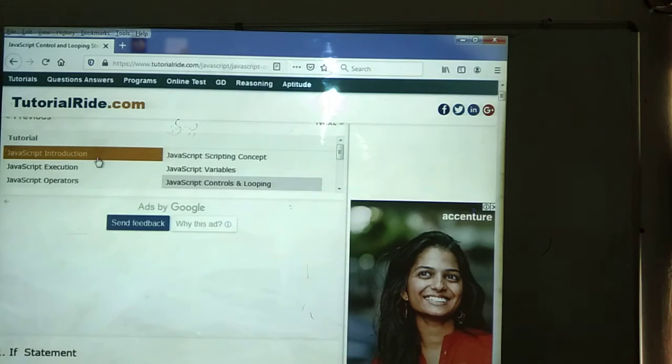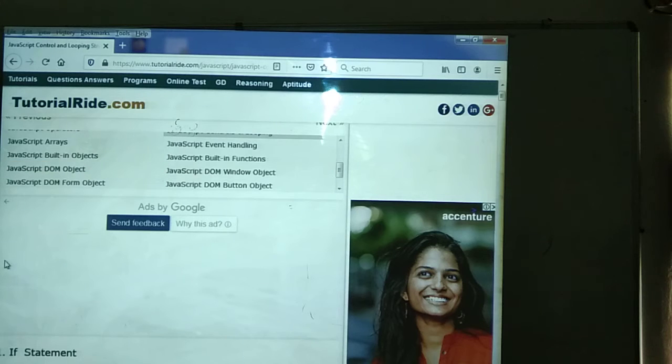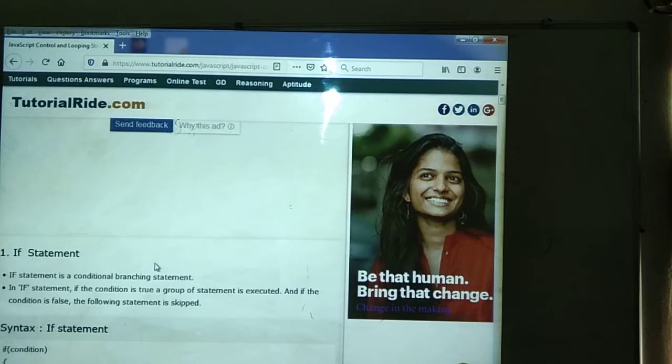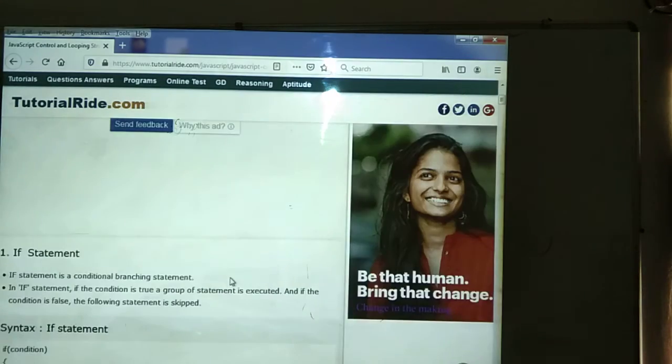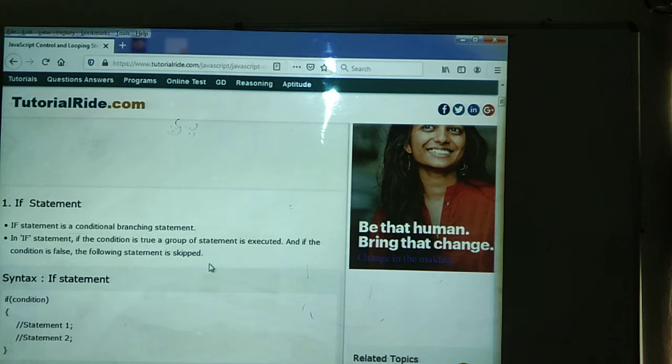Now in JavaScript also we can use the control statements by using the if statement and switch statement, and also we can use the looping statements. First we can see them one by one. In control statements we can see the if statement first. In the simple if statement, first we can see the syntax, how to write.